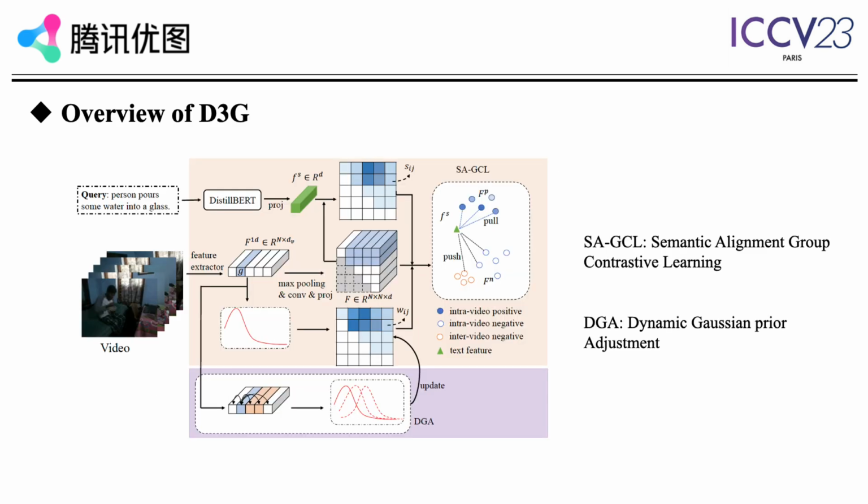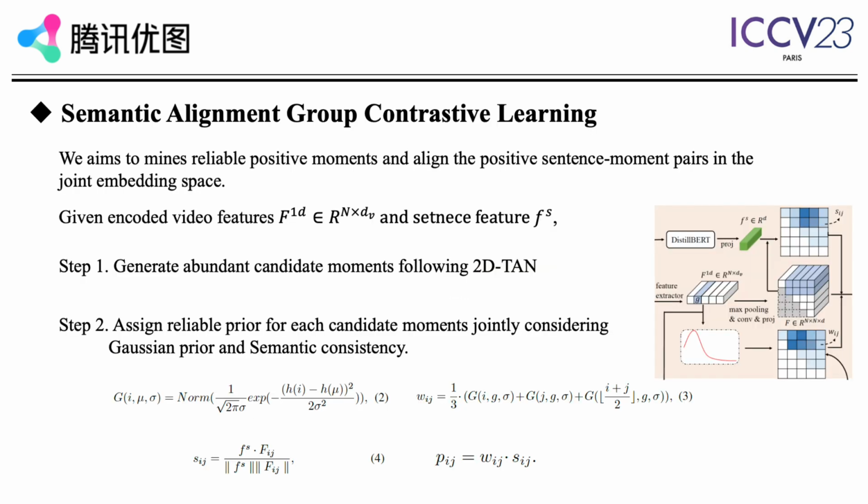This is the overview of the proposed D3G. Given the video and query, basically following MMN, we extract the features of the sentence and video clips, respectively. We then introduce our adapted SAGCL module and DGA module to fully exploit the prior information from glance annotation. In the SAGCL module, we aim to mine reliable positive moments and align the positive sentence-moment pairs in the joint embedding space. Given the encoded video's features F, we first generate abundant candidate moments following 2D-TAN.